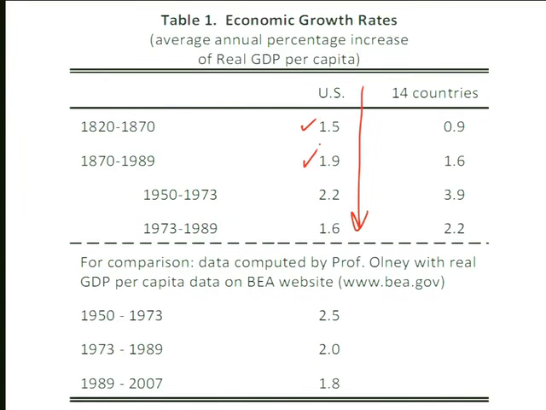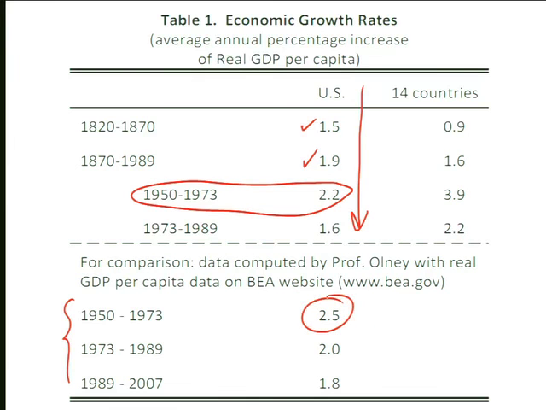So we've had an increase in the rate of growth basically after the Civil War. The other thing to note looking down the column is that there was the heyday of rapid economic growth. The data that Gould and Ruffin used had a 2.2% rate of growth. I gathered some data yesterday that are consistent with each other, and you see a similar high rate of growth, 2.5% rate of growth of real GDP per capita from 1950 to 1973.